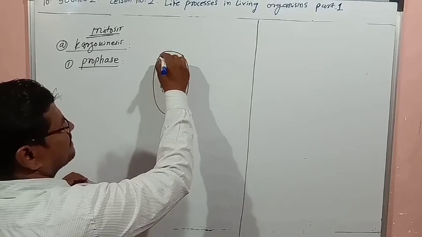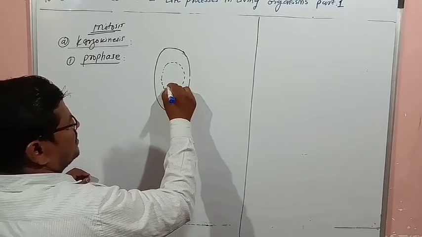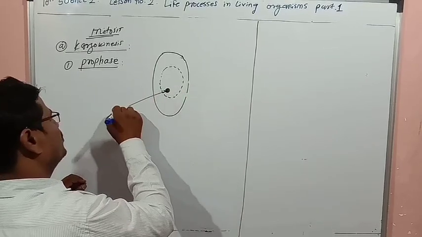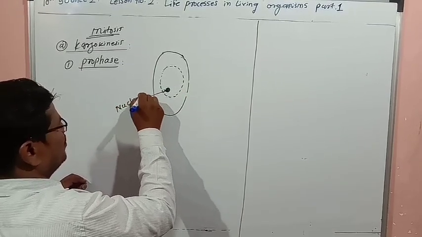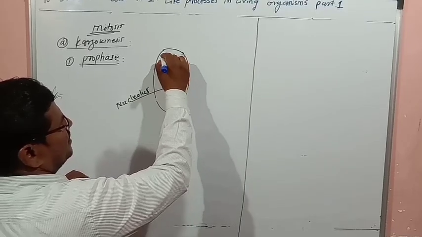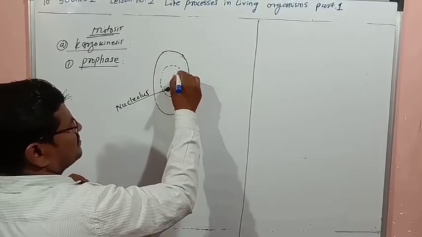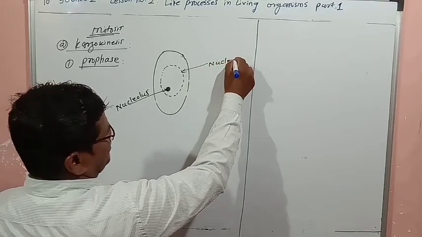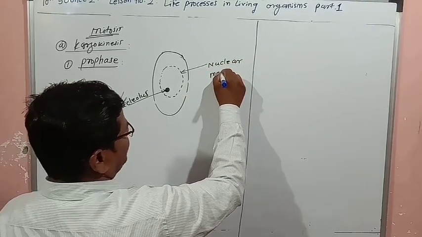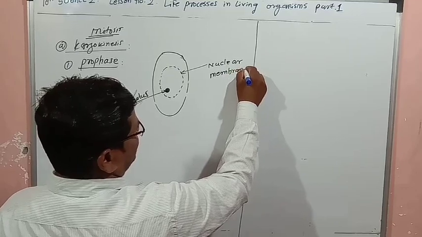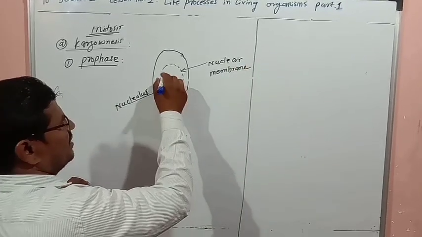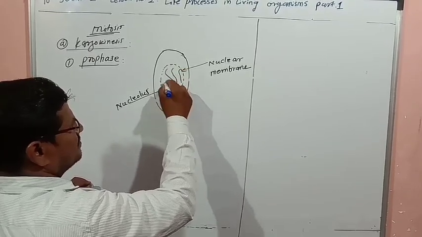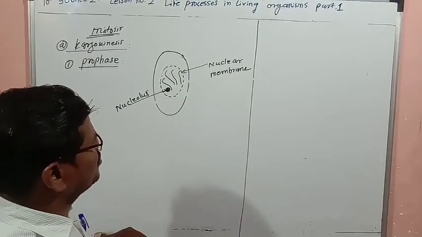In this, the nucleolus is there, the nuclear membrane is there, and chromosomes are there.